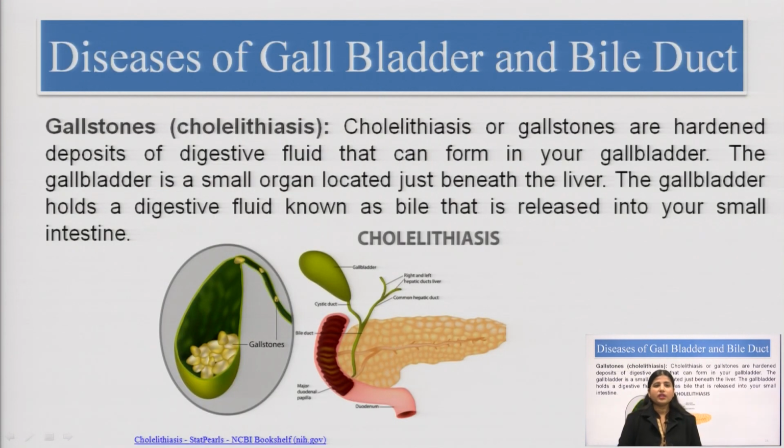Then there are diseases of the gallbladder or the bile duct. There is sometimes stone formation, that is called cholelithiasis. In this we can see the stone formation. This is due to the excessive secretions. At that time the bile salts start to form the stones.